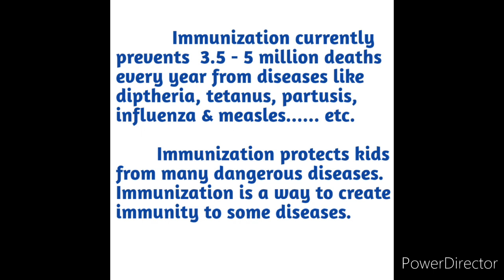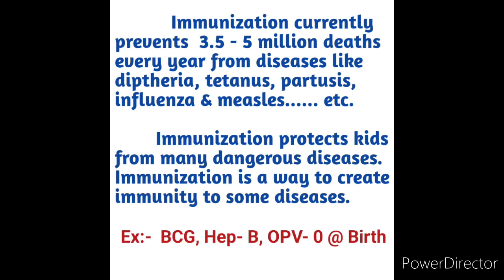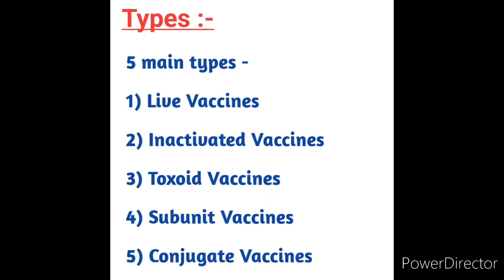An example of immunization protecting kids from many dangerous diseases: at birth, BCG, hepatitis B, and OPV 0 dose. Immunization protects kids from dangerous diseases. BCG, hepatitis B, OPV are the best examples for the immunization schedule. Next we will see the types of immunization.